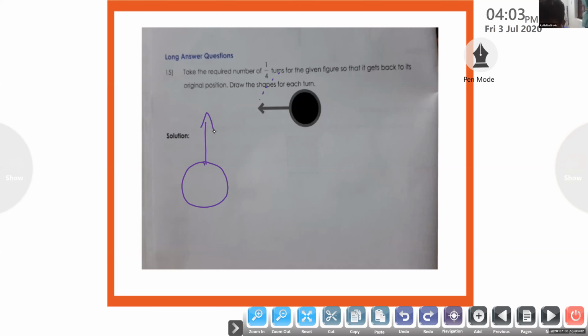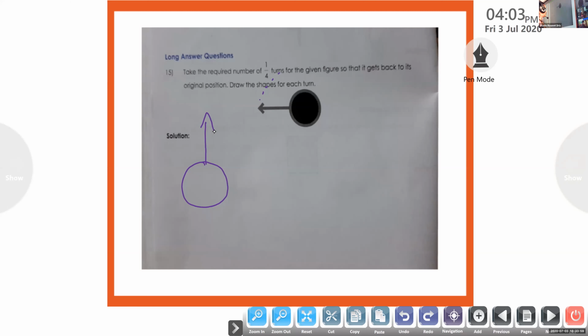And you should draw this, right? You have to draw. But this is not only the answer. So you can draw on the side. See how I'm drawing on the side. And take the required number of 1 by 4 turns so that it gets back to its original position. We have to draw as many times till the picture comes back to its original position.